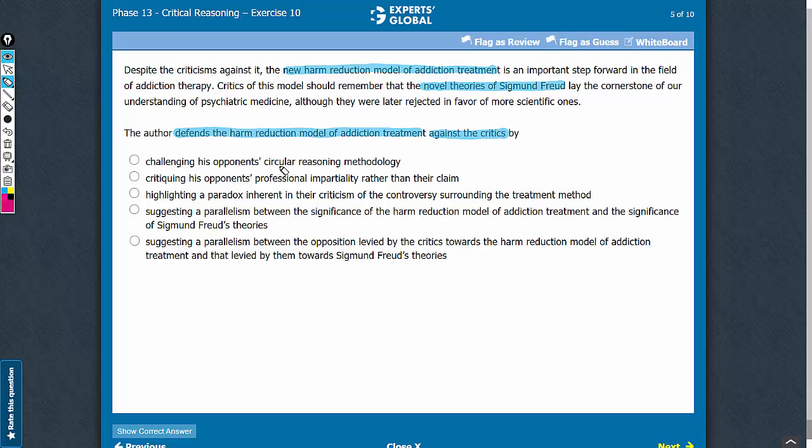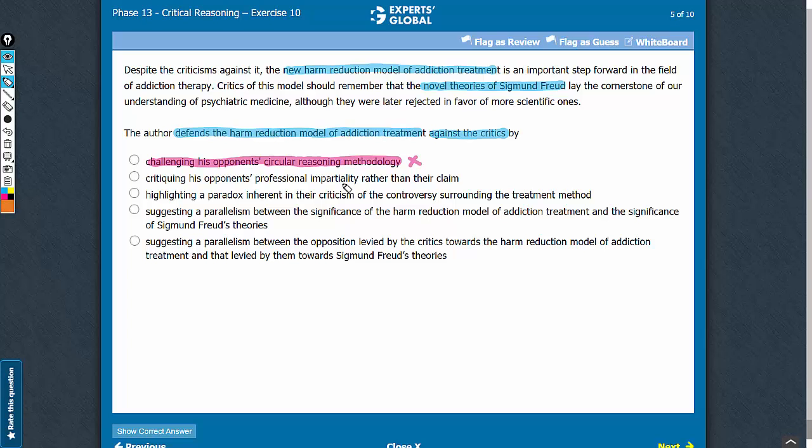Answer choice A. This answer choice talks about circular reasoning methodology, which would relate to drawing a conclusion by assuming that the conclusion is true. From the argument, it cannot be inferred that the critics use circular reasoning. So it is incorrect to state that the author challenges the opponent's circular reasoning in order to defend the harm reduction model of addiction treatment. So let's eliminate this answer choice.